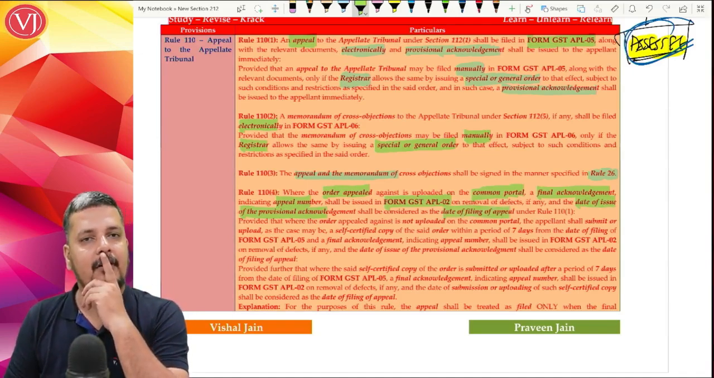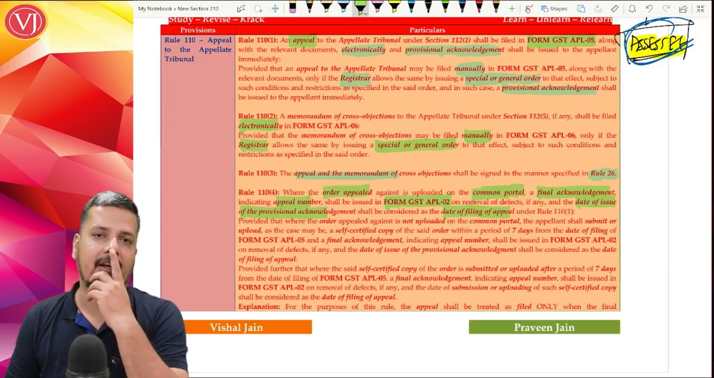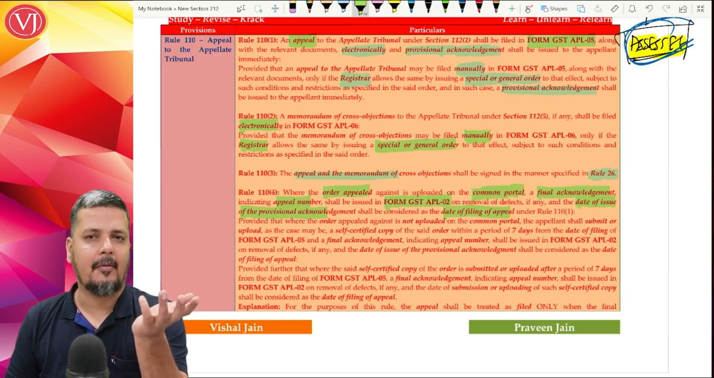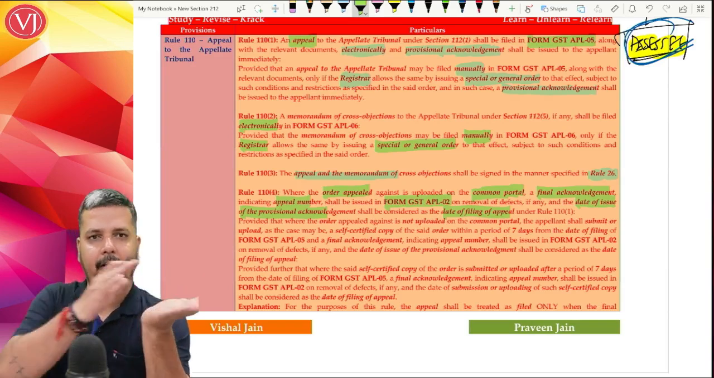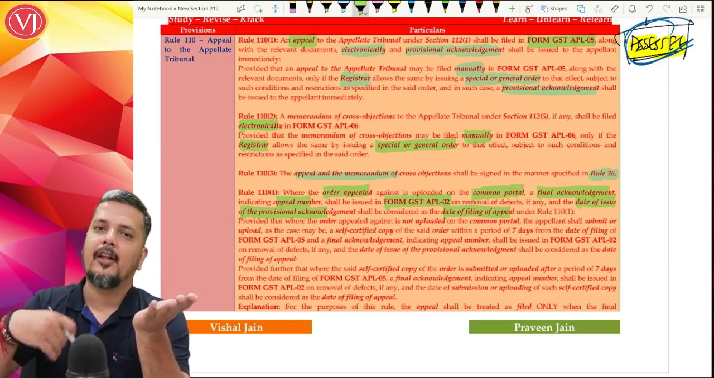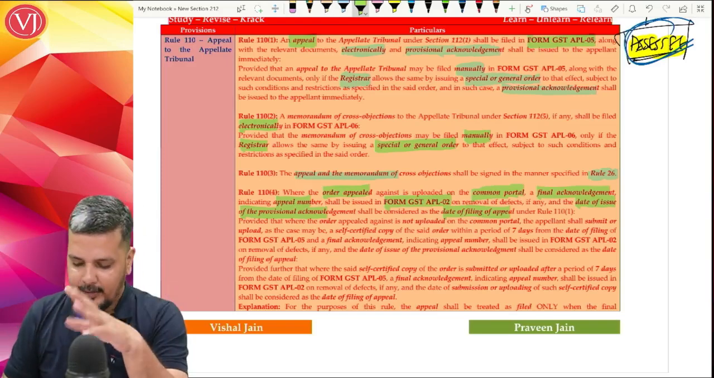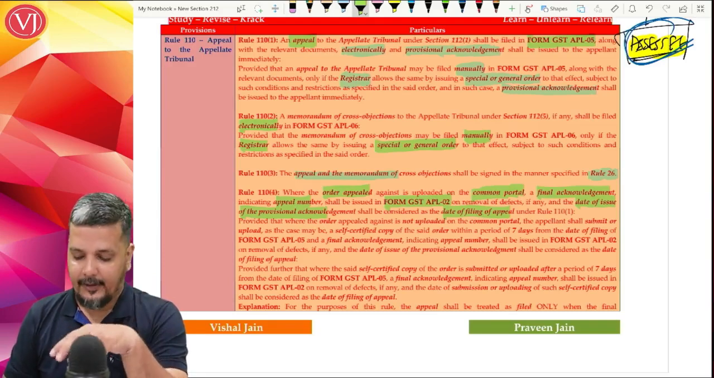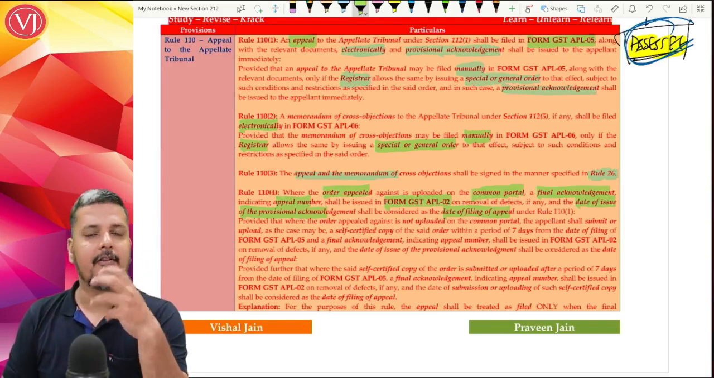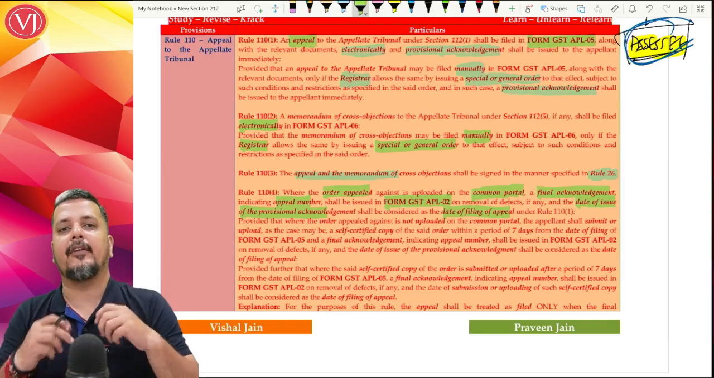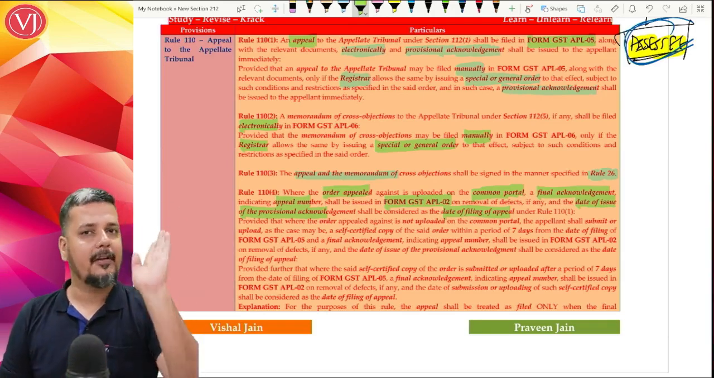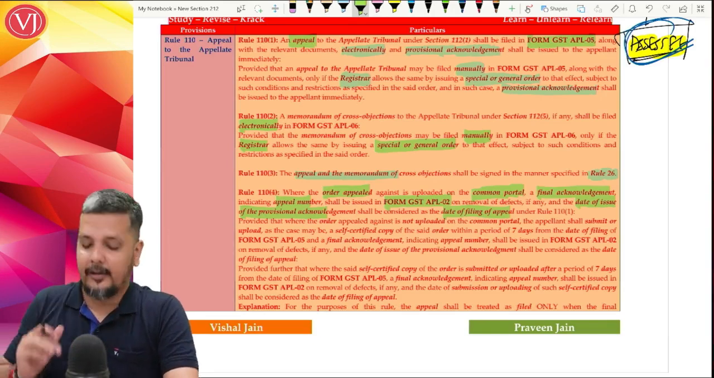So if at all the order against which you have filed an appeal is an electronic order, it is there on the common portal and you have filed electronic appeals, you got provisional acknowledgement number, then you get final acknowledgement number along with the appeals number in APL 02. Right, when you get that, the date of issuance of provisional acknowledgement will be taken as date of filing of appeals. You might get final acknowledgement number later, but date of filing of appeals will be provisional acknowledgement. So you need not worry.